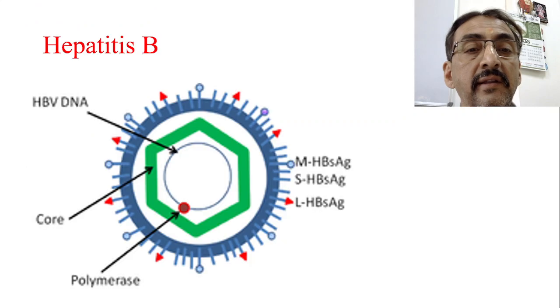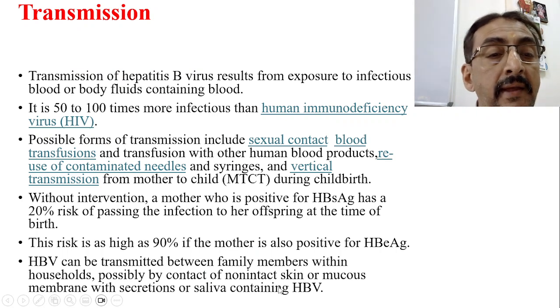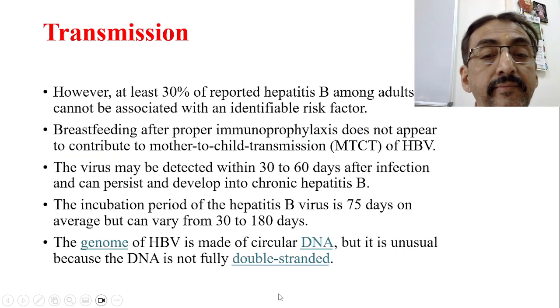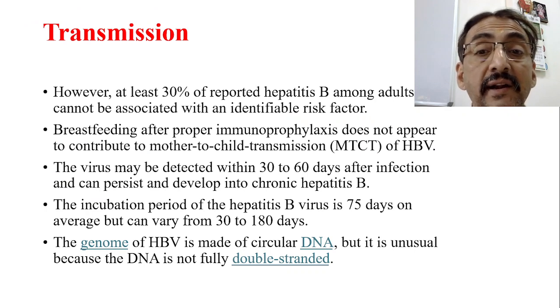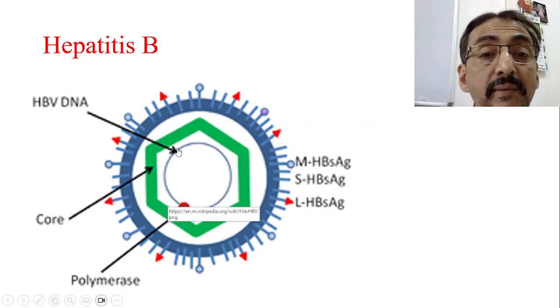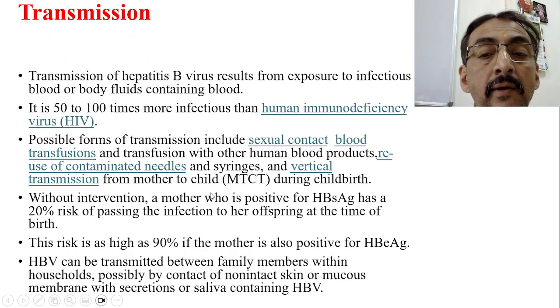The genome of the HBV is made of circular DNA. See, this is circular DNA, not network-like. It is unusual because the DNA is not fully double stranded. The DNA is only partly double stranded, but it is circular in nature. The game changer is polymerase, so this will do all the remaining work.